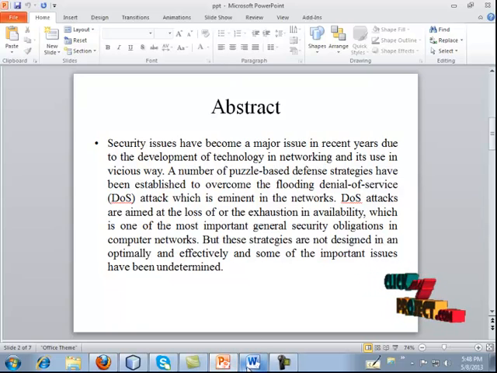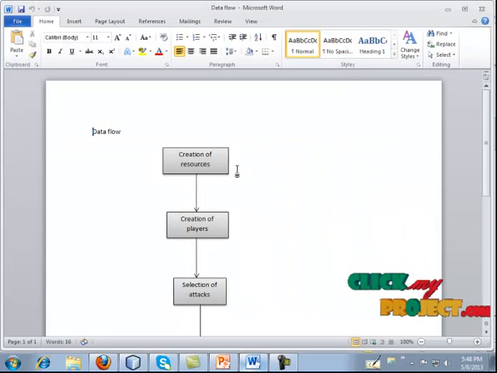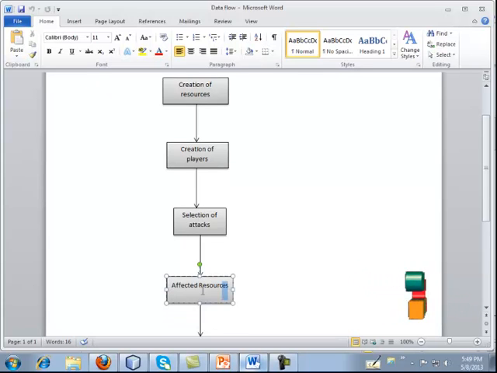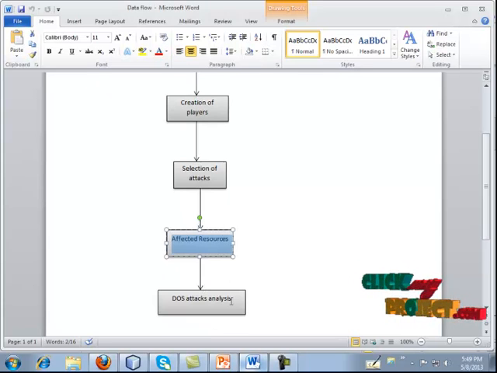Before that, we can see the data flow. First of all, we have to initialize the resources. Then we have to create players, in order to find which system has been affected through a DoS attack. When the system level is 0, we can ensure that the system has been affected. Then we select some attacks, whether it is ping of death, ping flood, or man-in-the-middle attack. Now we are going to find the affected resource. At last, we are going to find the DoS attack analysis.